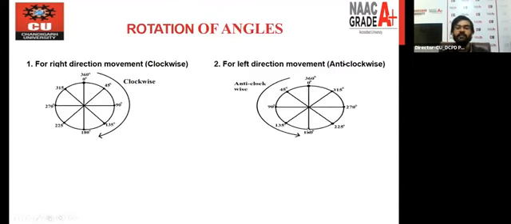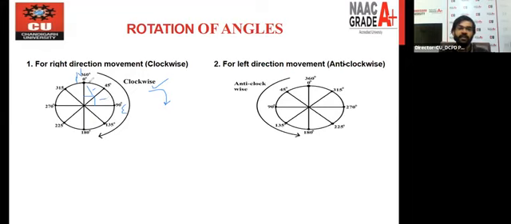The second part is that we should be aware of rotation, how to rotate. We can go in a clockwise direction or an anti-clockwise direction, and we need to know what angle we will take. In the first diagram, if we are going in a clockwise direction, clockwise means the clock is moving in this direction, which is why we call it clockwise. Always remember that the total angle between the east and the north is 90 degrees. This is the angle bisector of the north and east directions, called the northeast, and there is 45 degrees here and 45 degrees here.